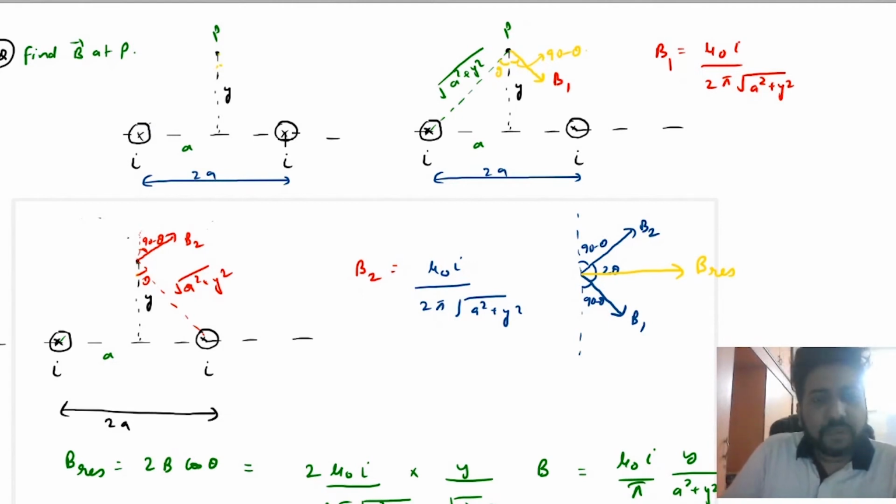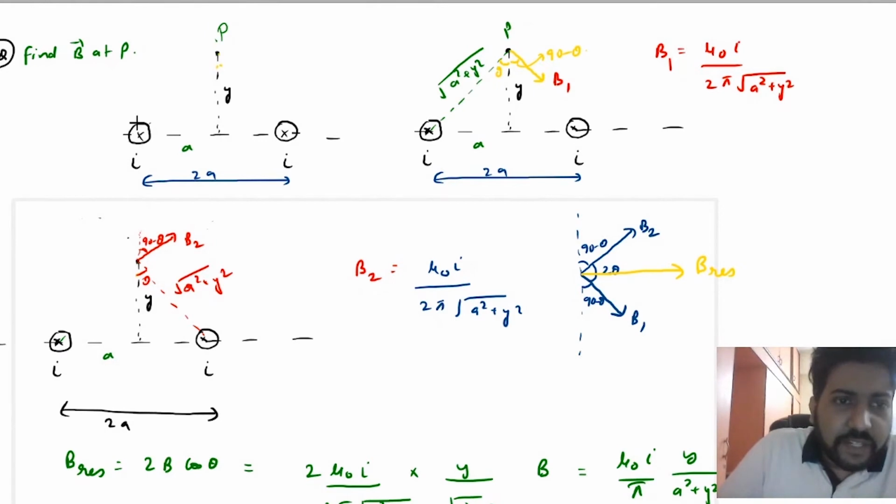If they are separated by a distance 2a, this is the perpendicular bisector, and there is a point P at a distance y on this perpendicular bisector. At this point P, you need to find the magnetic field due to these wires, which means the resultant magnetic field. So first we will find the magnetic field due to this wire.